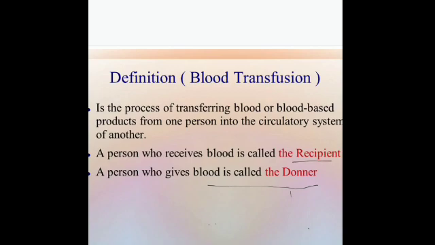So before the blood transfusion is done, the blood group of the recipient as well as the donor have to be matched, because if they are not matched and there is a mismatch between them, then what will happen? It can even lead to the death of a person, just because of the clumping of the red blood cells, they collect at one place and they are not able to perform their function anymore. So there is clumping of RBC and the person dies. So we should be very careful while the transfusion of blood is being done.